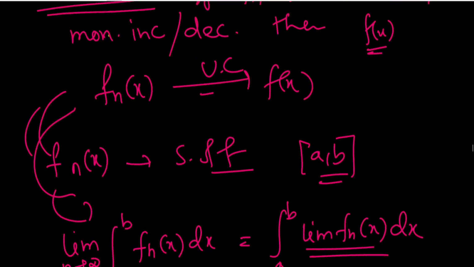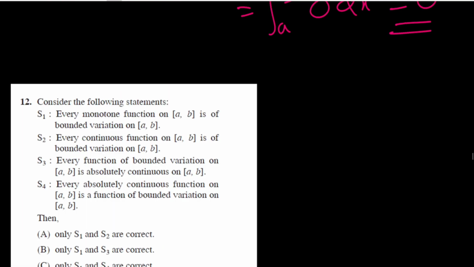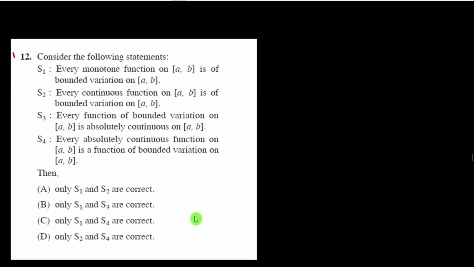So we go to the next question, question number 12. This is directly based on a result. The question says: consider the following statements. S1: every monotonic function on closed interval AB is of bounded variation on AB. This is a direct result, so this is a correct statement, so S1 is correct. And S2 says that every continuous function on AB is of bounded variation on AB.